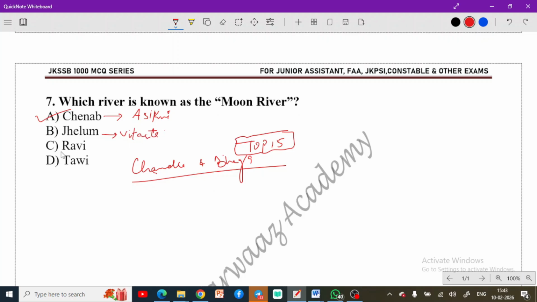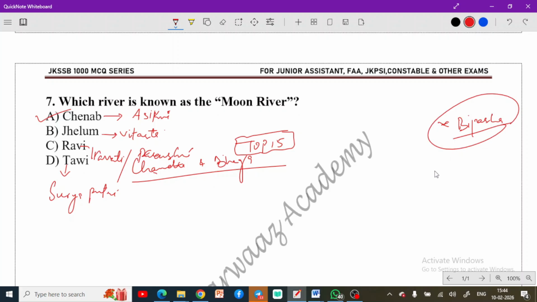Ravi was known by two names. By the way, Tavi was known as Surya Putri. Then you have Ravi. Ravi has names of Iravati as well as Parushni. So two names for Ravi. Do remember this, Iravati or Parushni. Do tell me, Vipasha was the name of which river? Rigvedic name of which river is Vipasha? If you know, do comment and let me know. Now moving to the next question.